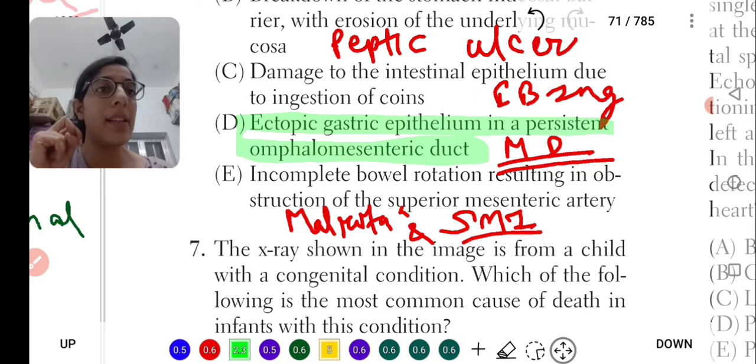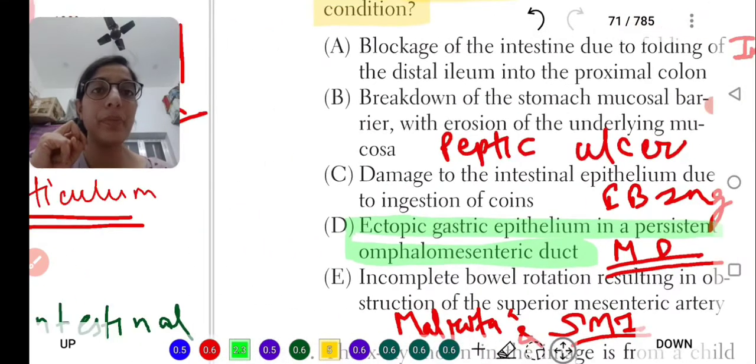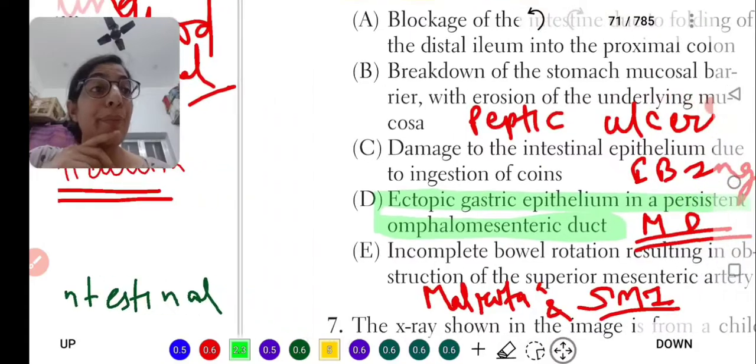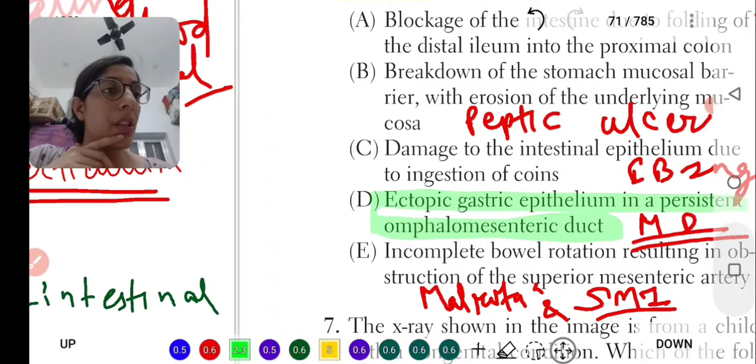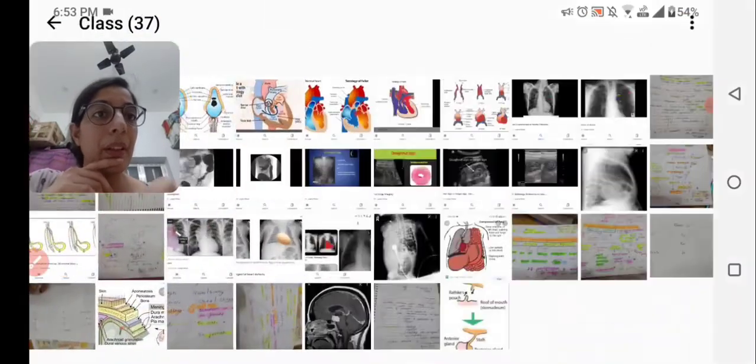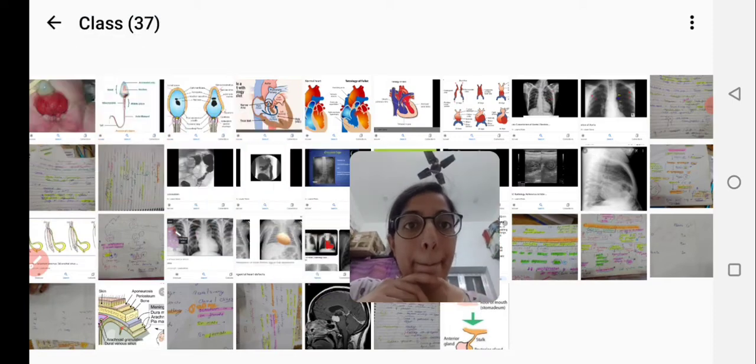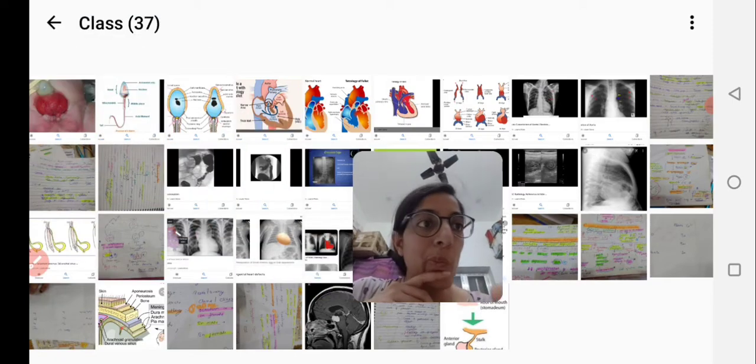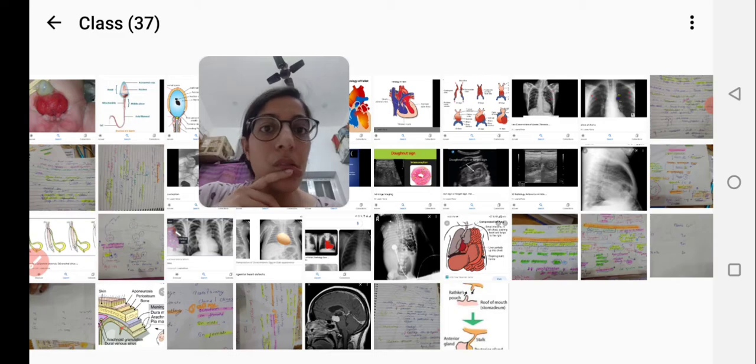Let's read about Meckel's diverticulum from my notes first. This one, intussusception.